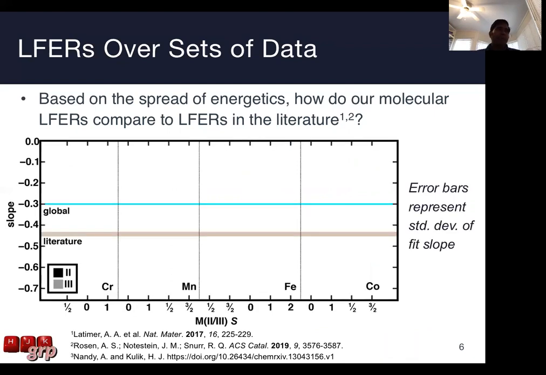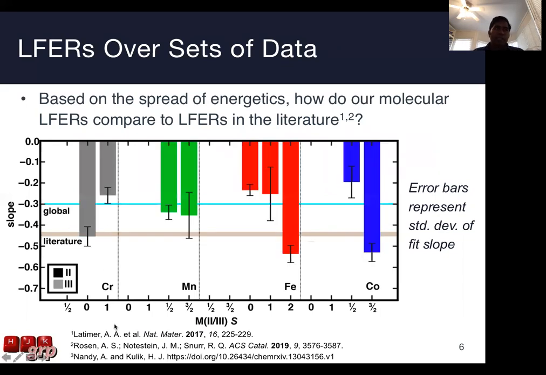So what I'm going to show is the slope of those lines that I plotted in the previous plot as a function of spin and oxidation state. The tan line here represents the values of the slope that have been observed in the literature, and the cyan line right here shows a global fit over all data. We can see right away that the global fit over all data doesn't match the previously proposed linear free energy relationships. If we first plot oxidation state 2 catalysts, we see again the strong spin state dependence